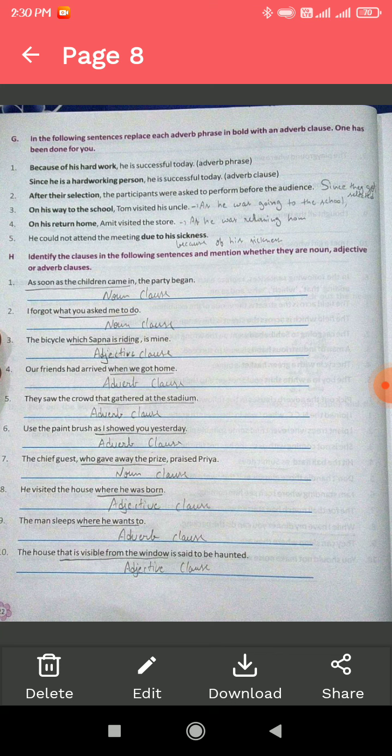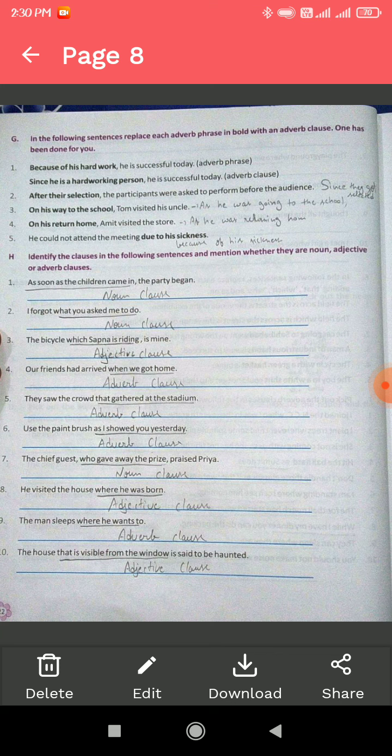On his way to the school, Tom visited his uncle. As he was going to the school, Tom visited his uncle. On his return home, Amit visited the store. The answer is: As he was returning home, Amit visited the store. Last question: He could not attend the meeting due to his sickness. He could not attend the meeting because of his sickness.